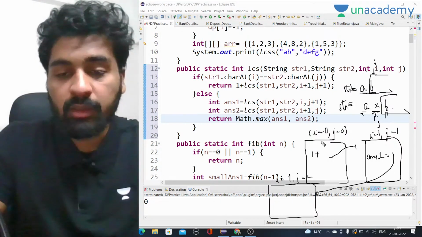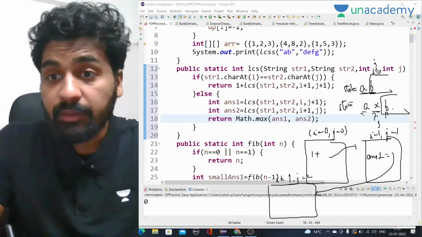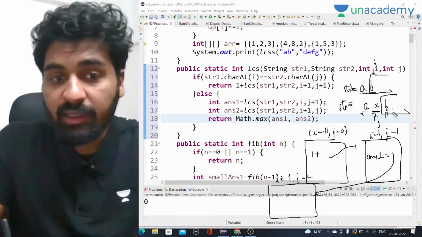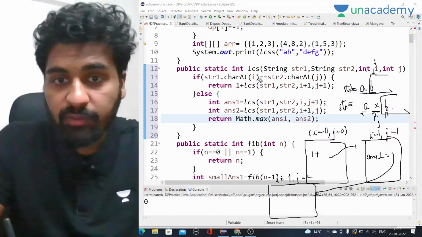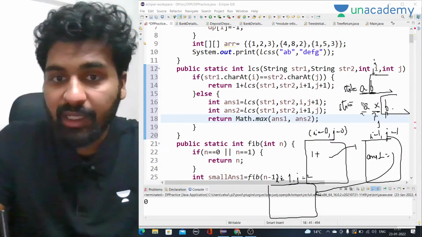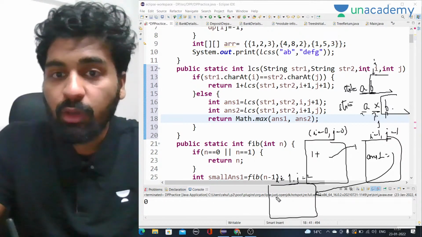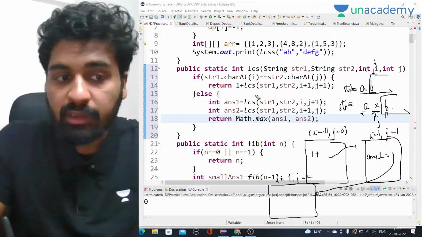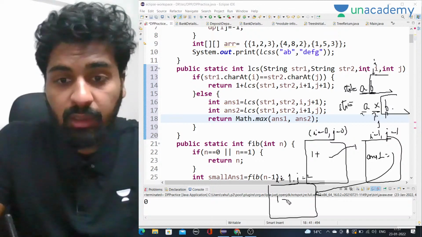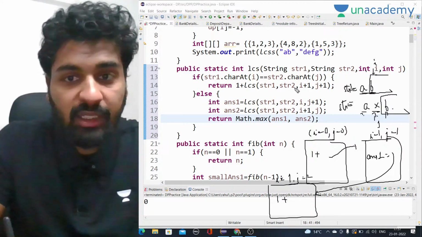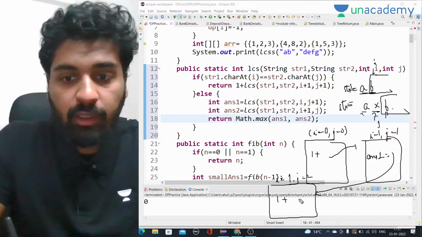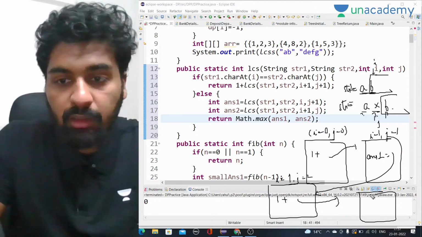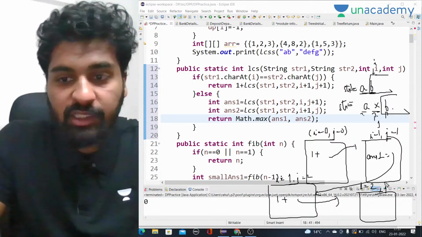Here we have I and here we have J. So again this recursion will call. So I and J are equal. Yes, B and B are equal. So what we are going to do is call recursion again for this part only: 1 plus LCS of I plus 1 and J plus 1. So we'll call recursion for I equal to 2 and J equal to 3.